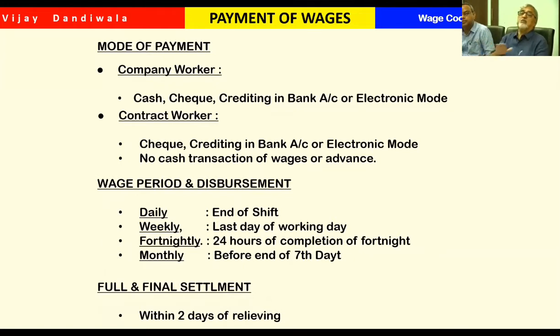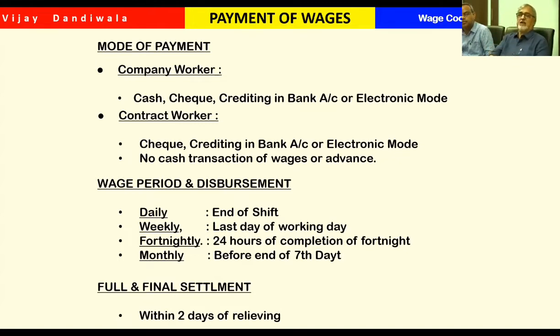That excuse will not be available now. The onus lies on the employer that within 2 days, before the completion of the next day, the full and final should be paid.